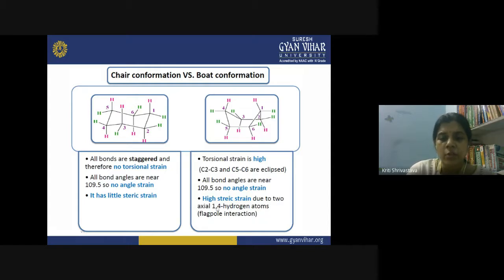So two axial 1,4 hydrogens or flagpole hydrogens cause the flagpole interaction, and they increase the energy of the boat conformation by providing very high steric strain. That is why the boat conformation becomes unstable as compared to the chair conformation, or you can say the energy of the boat conformation is really very high if you compare it with the energy of a chair conformation.